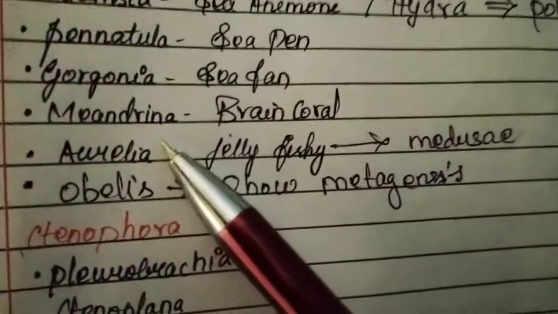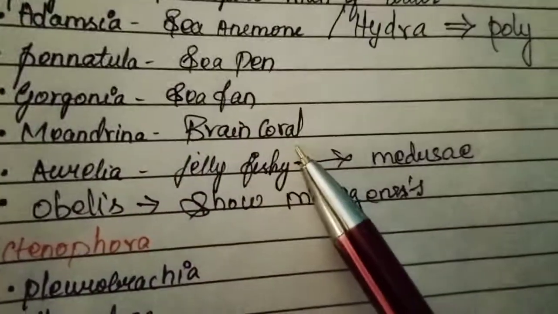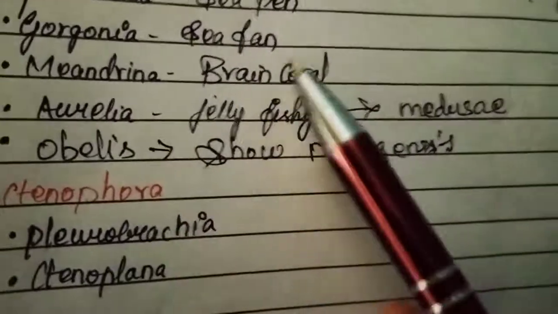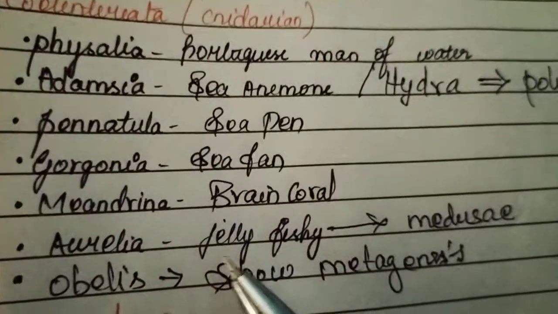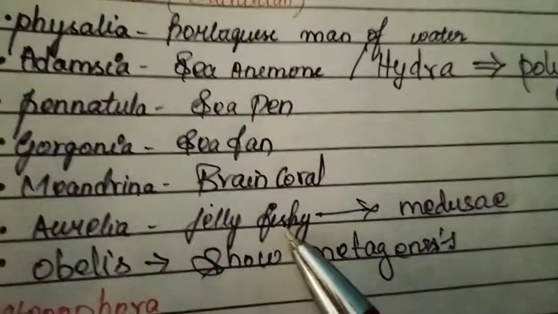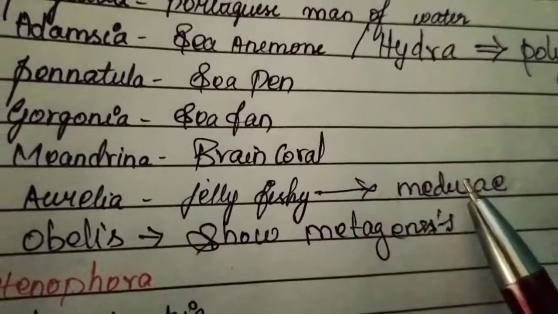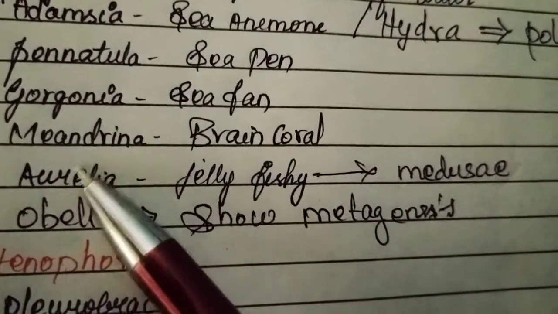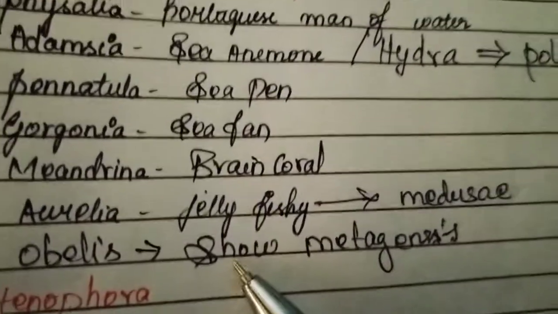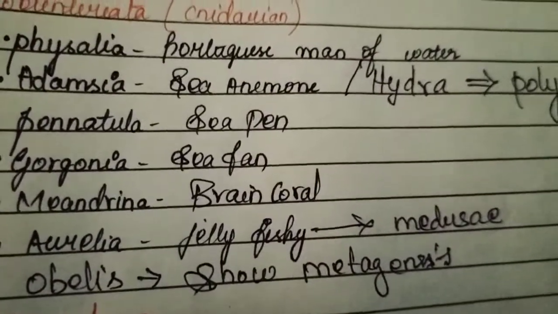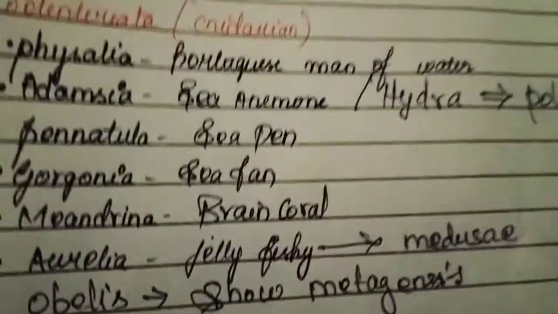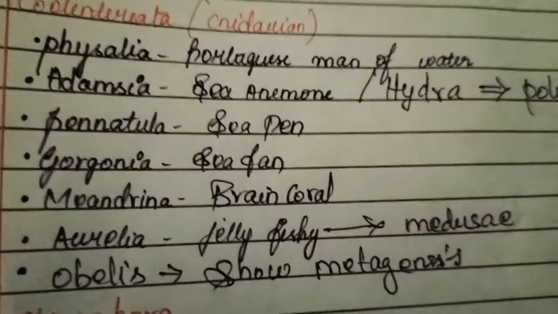Gorgonia, sea fan, and Meandrina, brain coral. There are other names which define them. Next one is Aurelia, also known as jellyfish. Aurelia is the best example for medusae. Which organism shows metagenesis? Obelia. Okay, if you want to copy, pause the video and copy this.